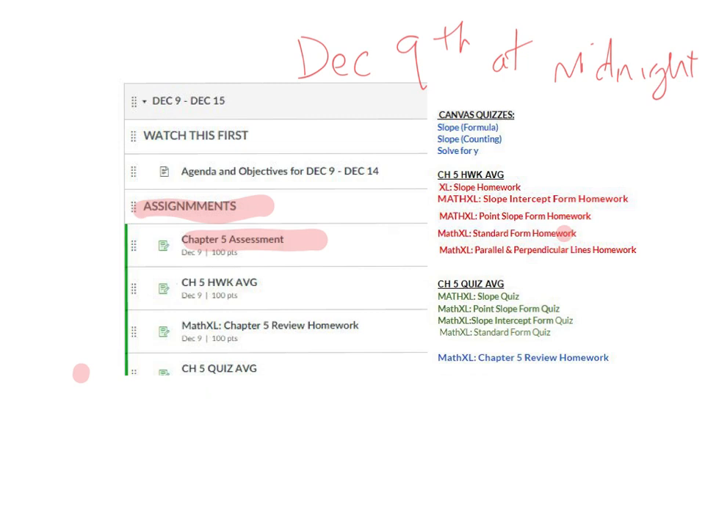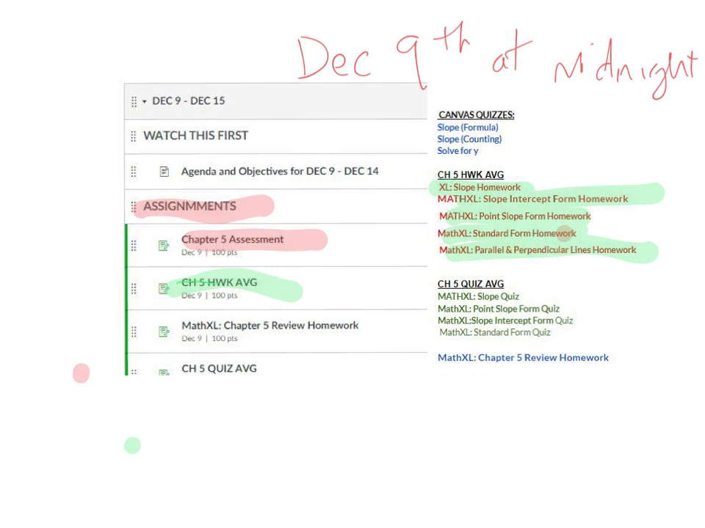We have the Chapter 5 homework, which is the slope homework, the slope-intercept form, the point-slope form, the standard form, and the parallel and perpendicular lines. All of that is due today at midnight.